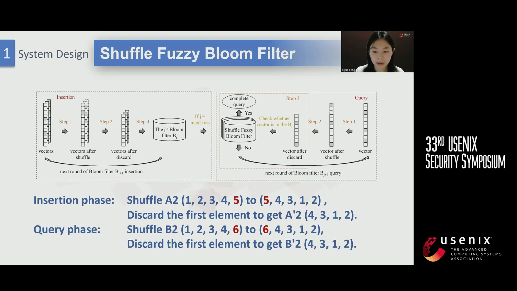For A2, the insertion phase will shuffle 1, 2, 3, 4, 5 into 5, 4, 3, 1, 2, and discard the first element to get A'2. The query phase will also shuffle B2, 1, 2, 3, 4, 6 to 6, 4, 3, 1, 2, and discard the first element to get B'2. Since A2 and B2 discard the only different element, A'2 and B'2 are exactly the same. Therefore, the shuffle fuzzy bloom filter can query B2, which is implemented to support the querying of slightly modified functions.